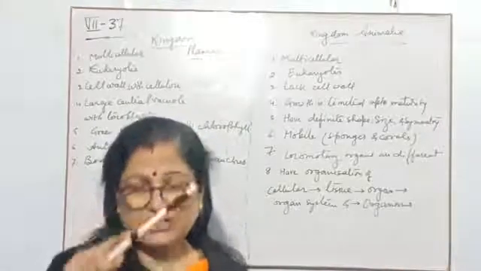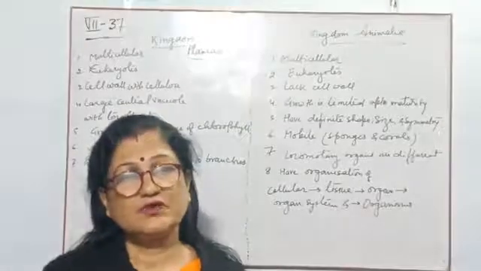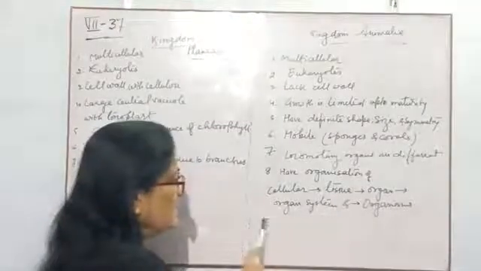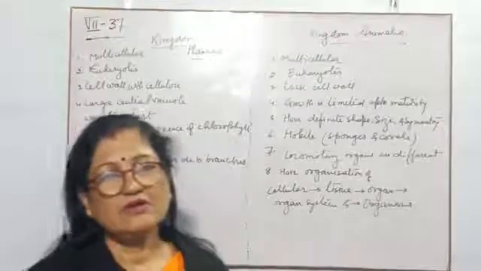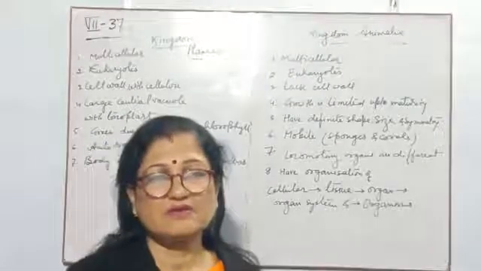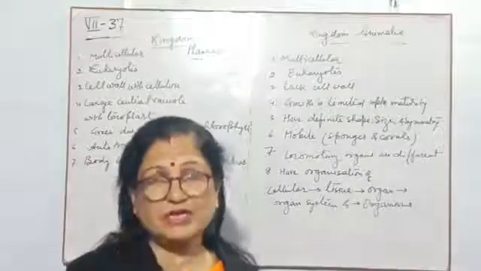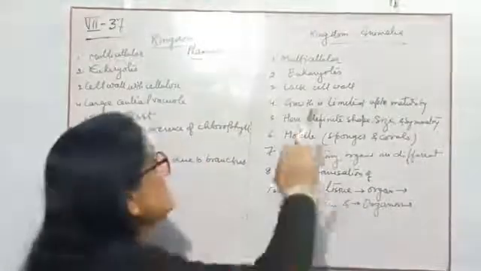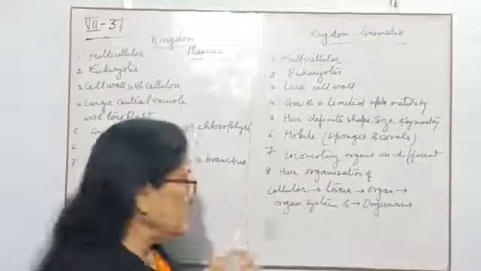So all these organs together form the digestive system. In this way the organ system level will be completed, and when all the systems are working together for one body, then it is known as an organism.